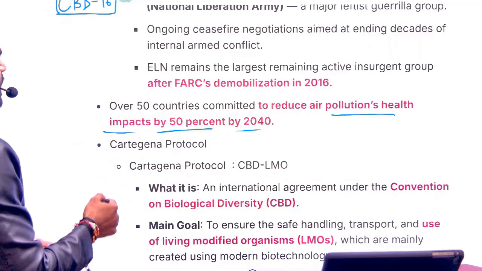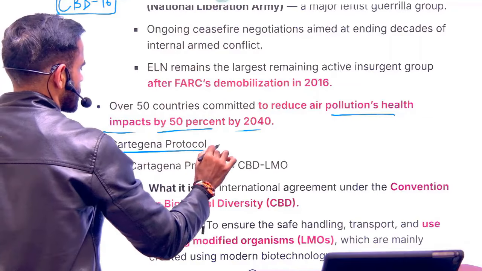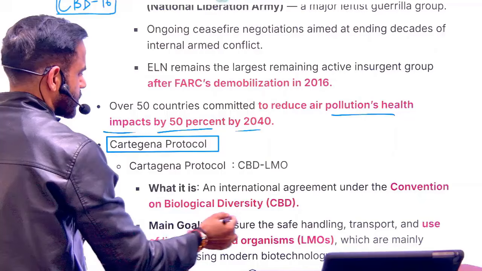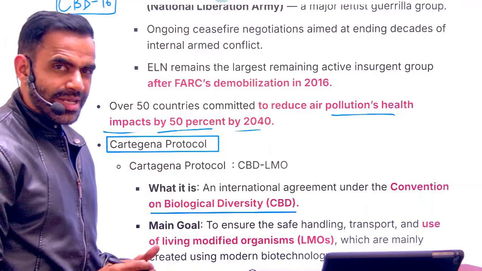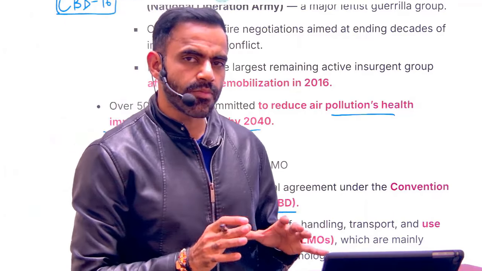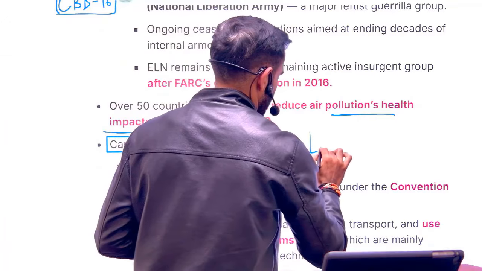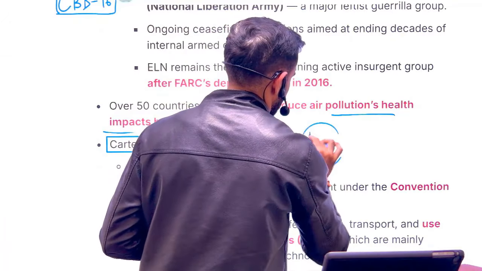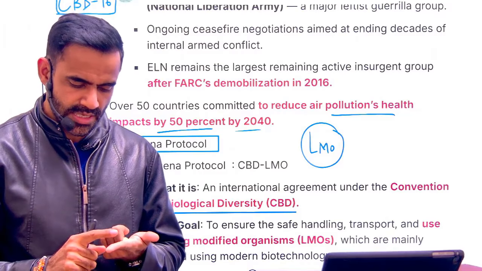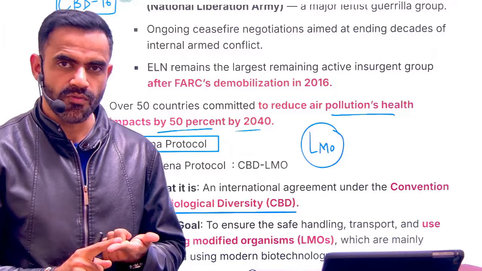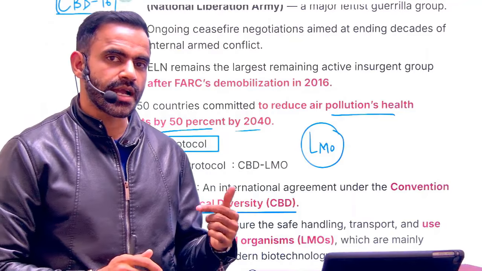Okay. Now, as far as this Cartagena is concerned, there is a Cartagena Protocol also that is related to CBD. What is CBD? Convention on Biological Diversity. This protocol is related to the safe handling of LMO. What is LMO? That is living modified organisms. So remember these two, three things. CBD is there, Convention on Biological Diversity. If there is a movement of LMO, for how we are going to handle them safely, there is the Cartagena Protocol.